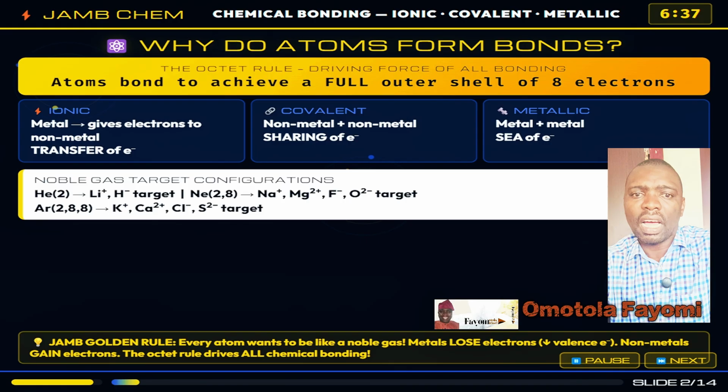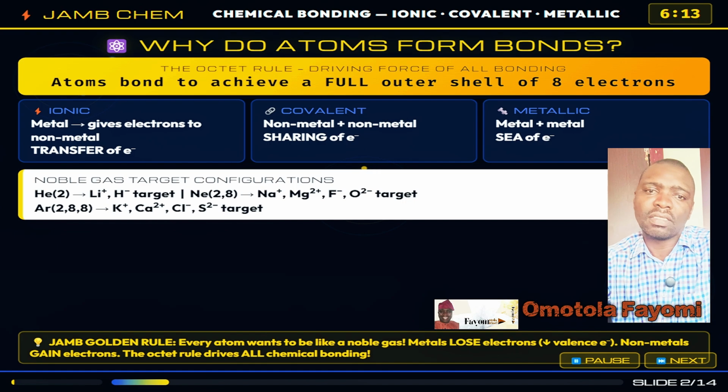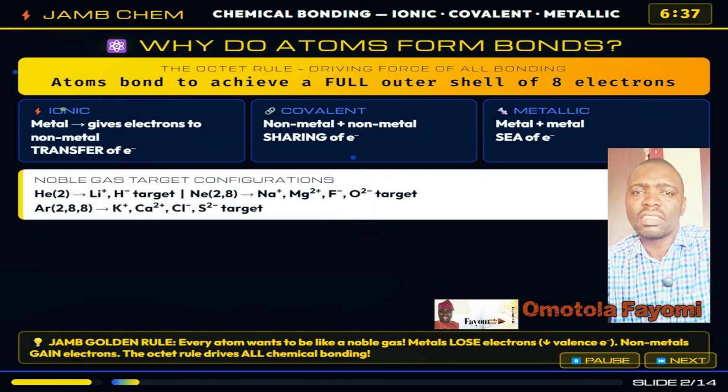There are 3 ways atoms achieve this: ionic bonding, where metals transfer electrons to non-metals. What about covalent bonding? Non-metals share electrons with other non-metals. And metallic bonding, where metals share electrons in a sea that flows between them. These 3 bonding mechanisms explain essentially all of chemistry, and the noble gas target is always the nearest noble gas. Sodium targets neon, chlorine targets argon, calcium targets argon. This concept is the master key to chemical bonding.